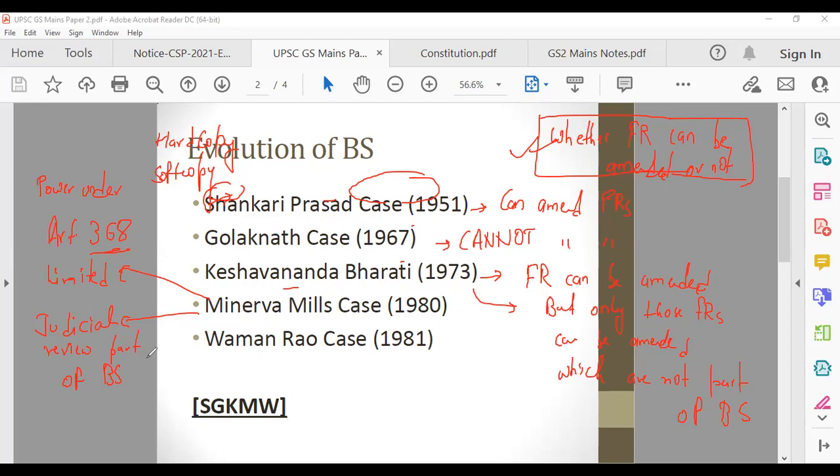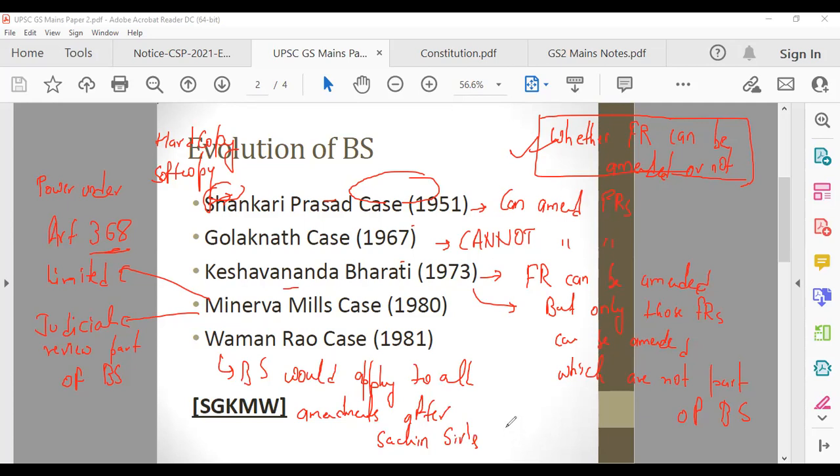What happened in the Waman Rao case then? They said that this BS, that is basic structure, would apply to all amendments after such and such date. Why will it apply only to amendments after that date?